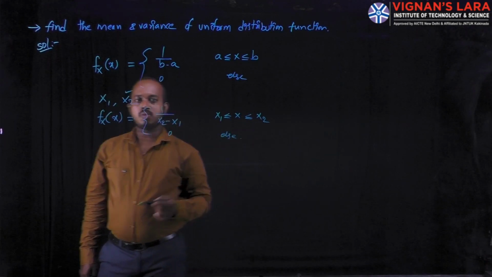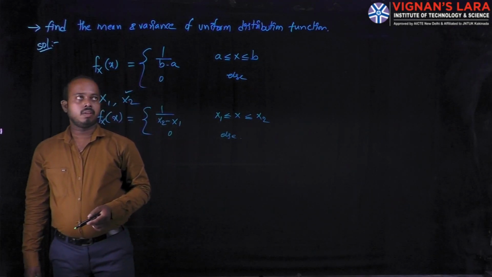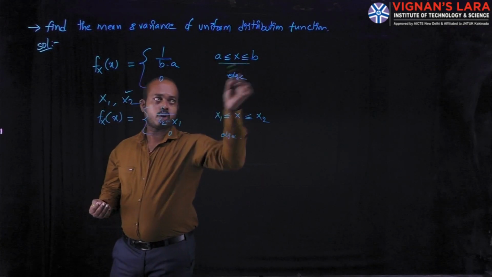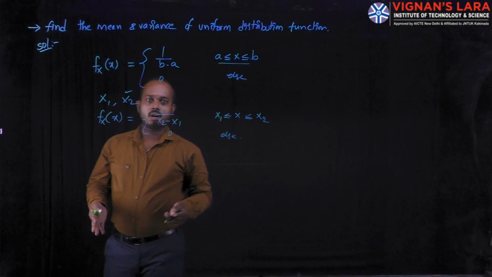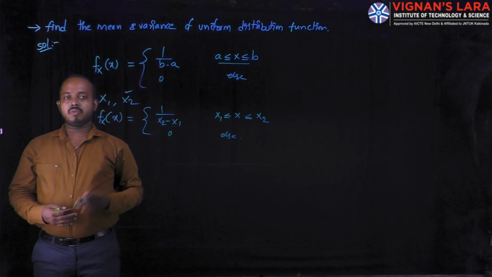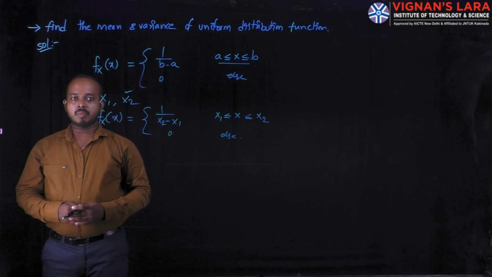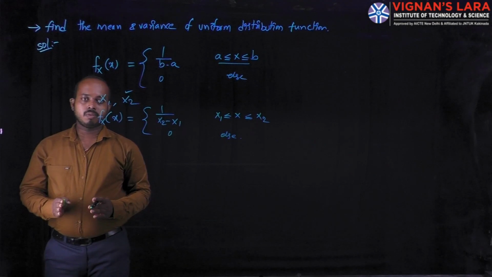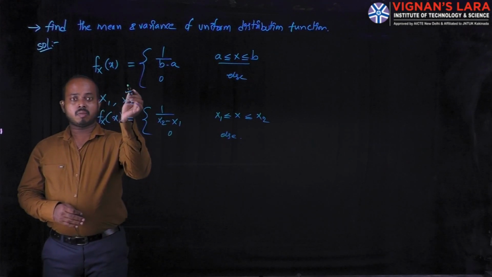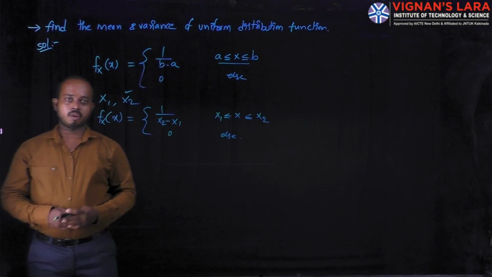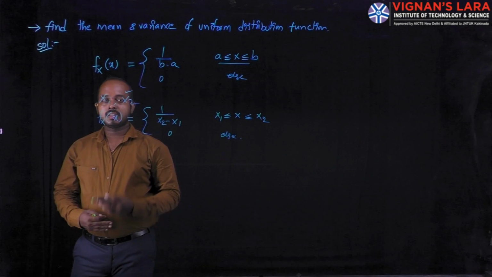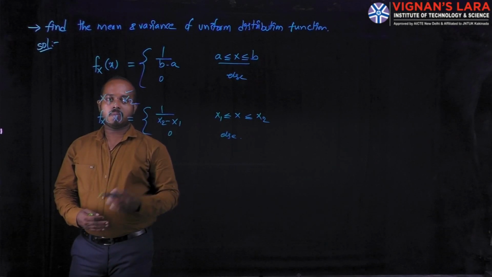For these values, you can find the mean. Here we are writing the distribution as continuous. Why? Already we have some information about the uniform. Under continuous random variable cases, one example of a density and distribution is the uniform. That's why we can use the continuous random variable formulas.